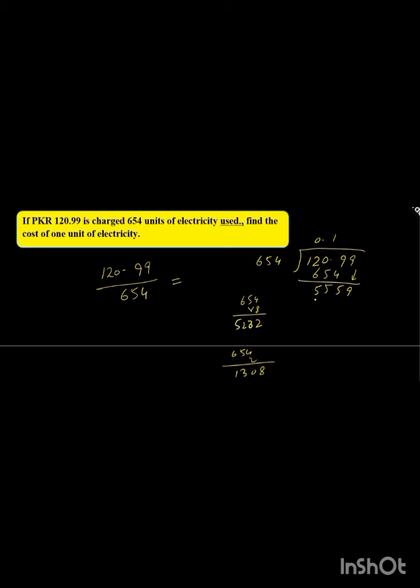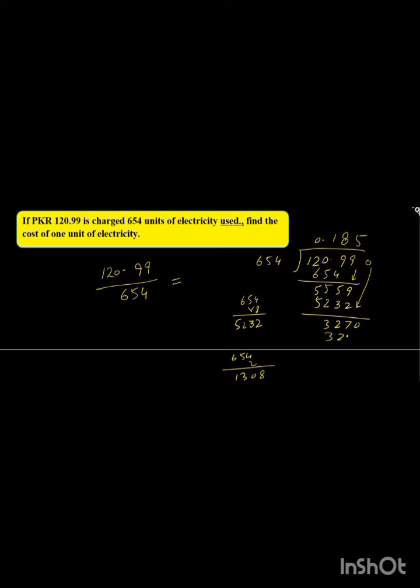Now again we subtract, and taking a 0, it is completely divisible by 5, right? It is completely divisible by 3270.